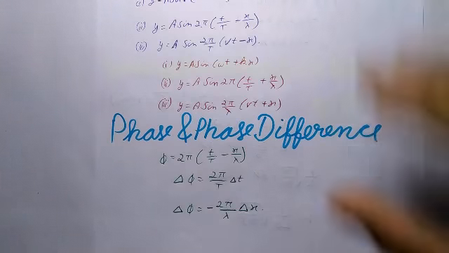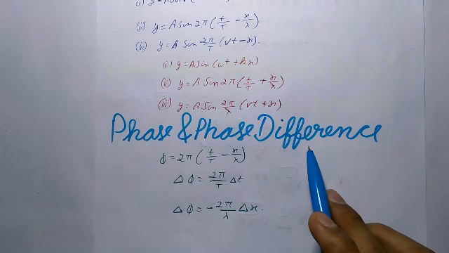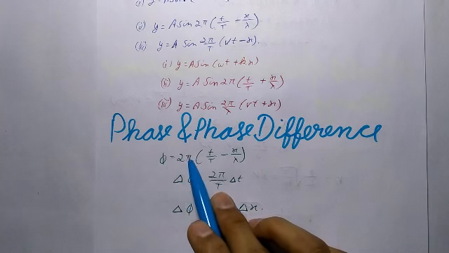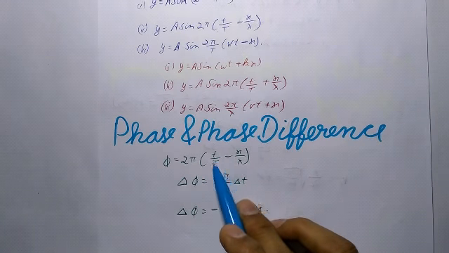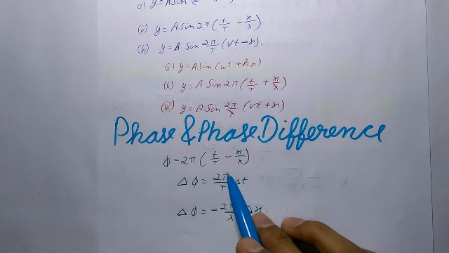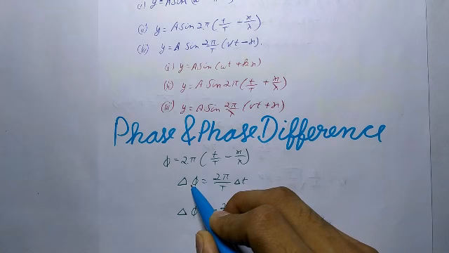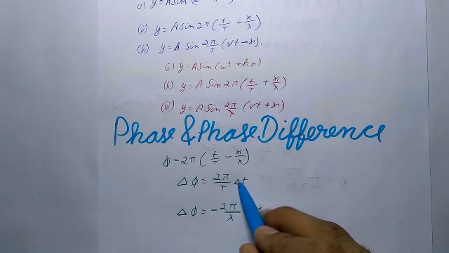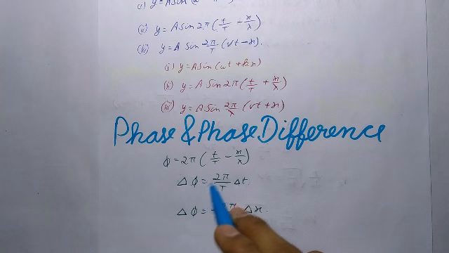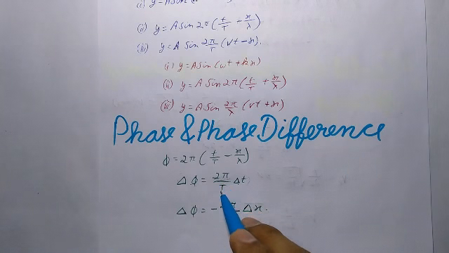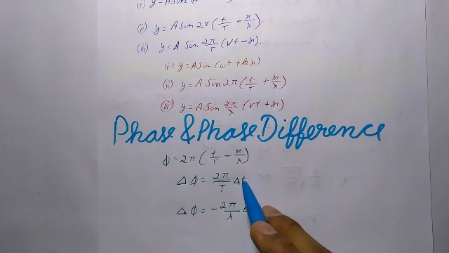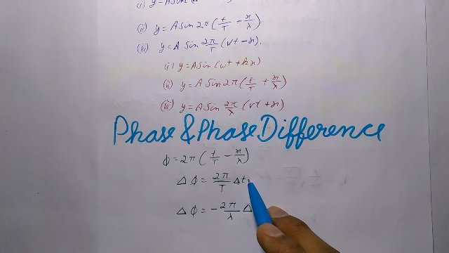Now next is phase and phase difference. Phase is the argument of the sine or cosine function representing the wave. Thus φ = 2π(t/T − x/λ). The relationship between the phase difference Δφ and the time interval Δt is Δφ = (2π/T)Δt. Thus in a time period T, the phase of a particle changes by 2π.